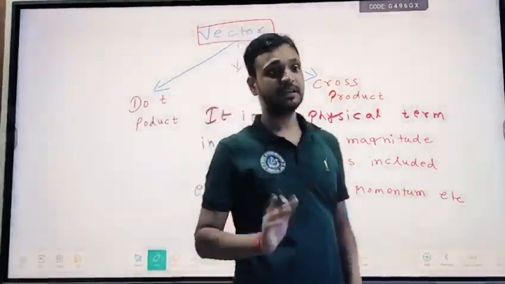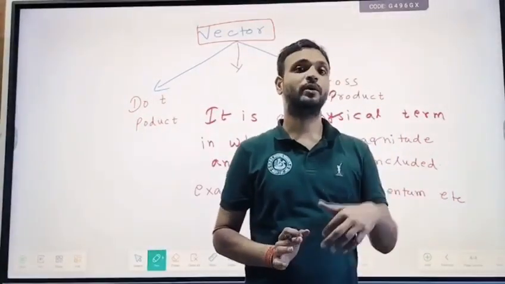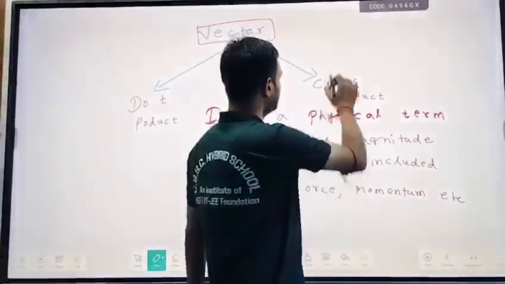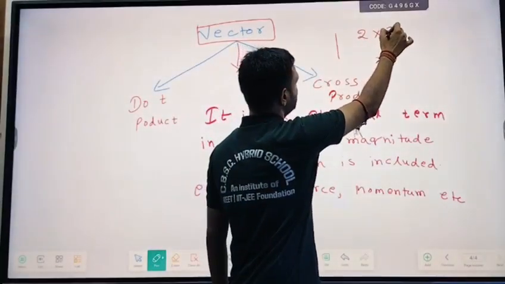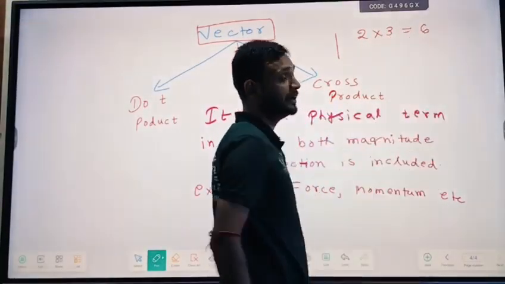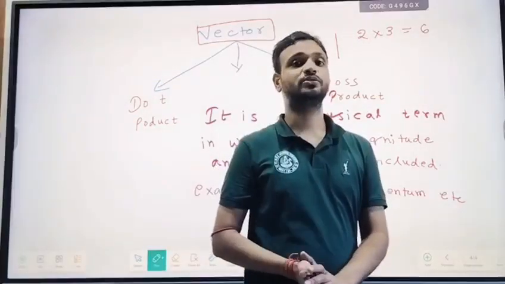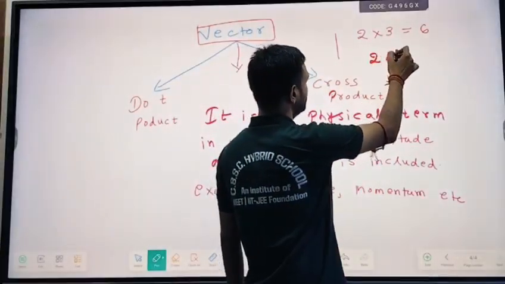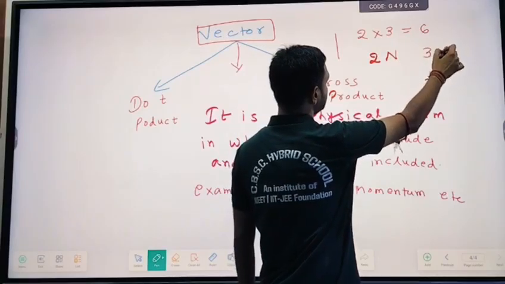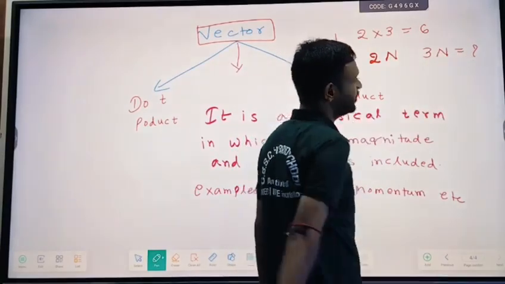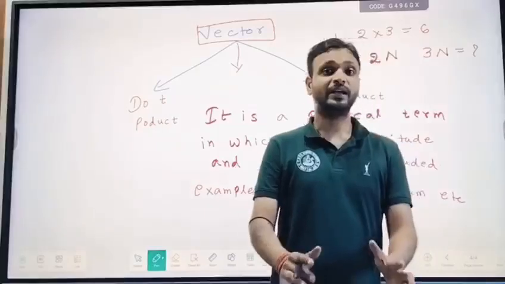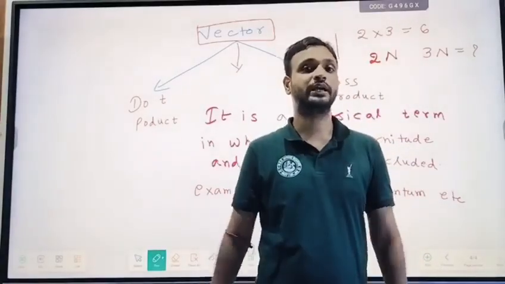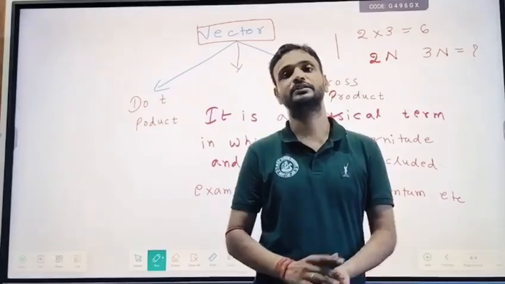But the multiplication of vectors is not the same as the way you apply it in mathematics. For example, if I ask you what is 2 into 3 in mathematics, you will say 6. But if I ask you what is the multiplication of 2 Newton and 3 Newton force, you cannot say anything about that unless the conditions are given.